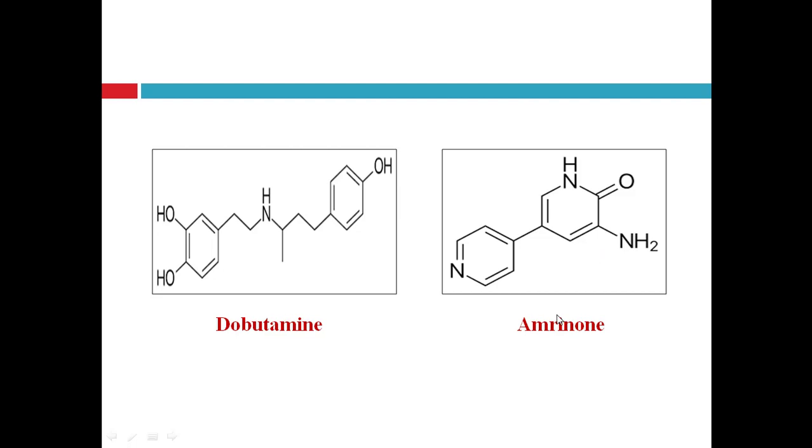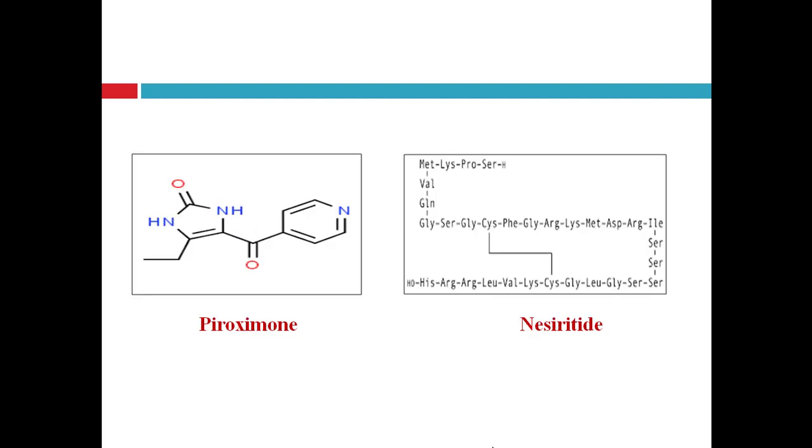Then amrinone, it is a phosphodiesterase enzyme inhibitor. It contains the heterocyclic ring pyridine, two pyridine rings, one is a simple pyridine ring and the second one is a substituted pyridine ring. Next one is pimobendan, a calcium ion sensitizer.